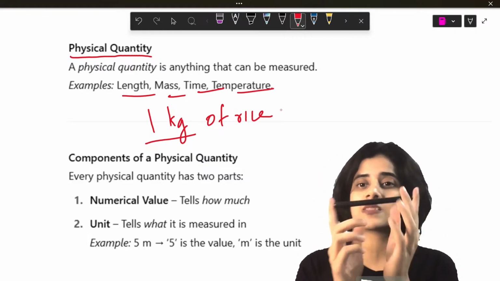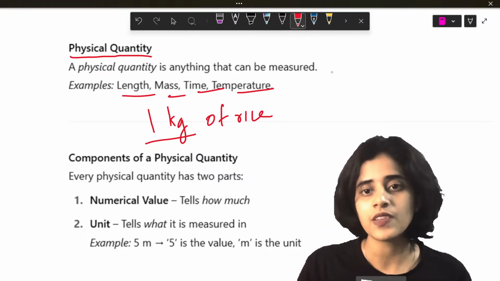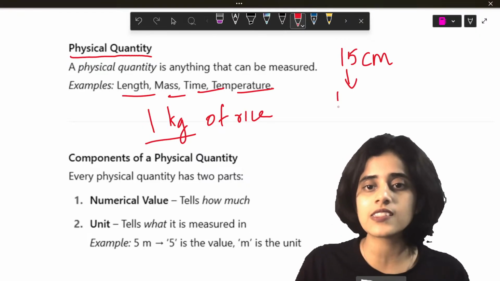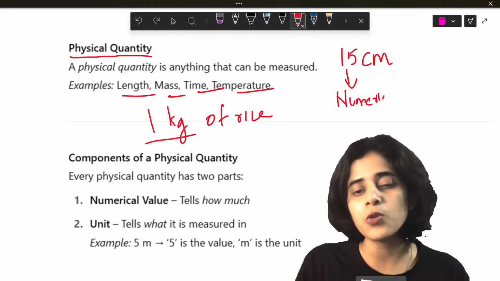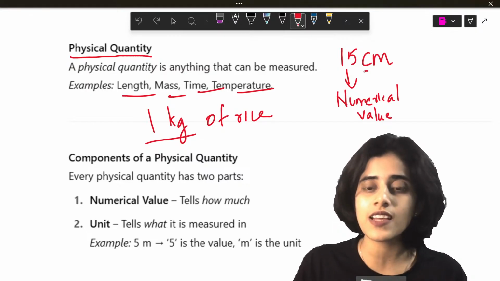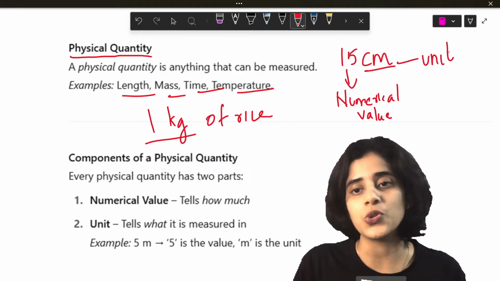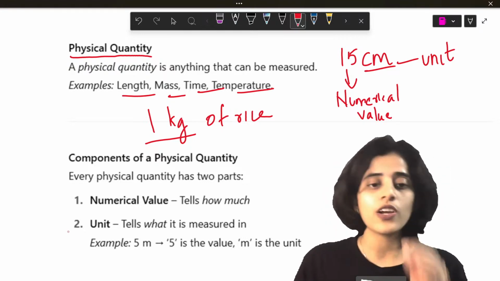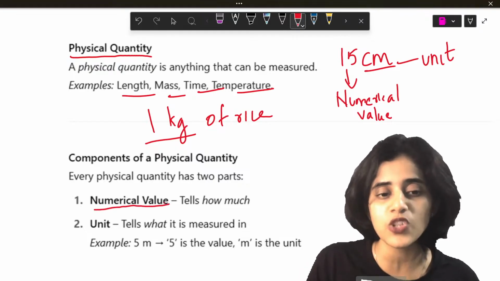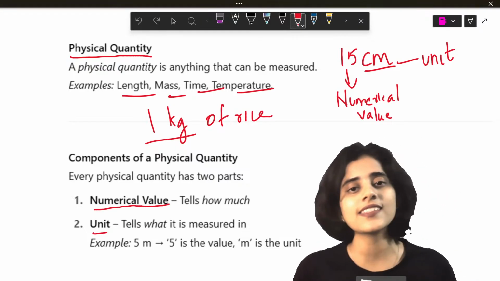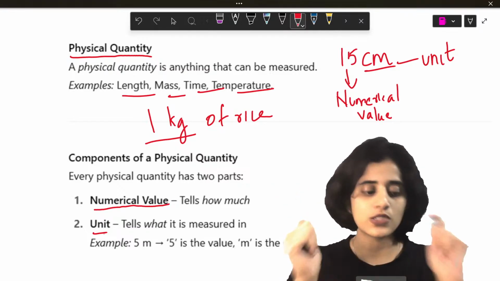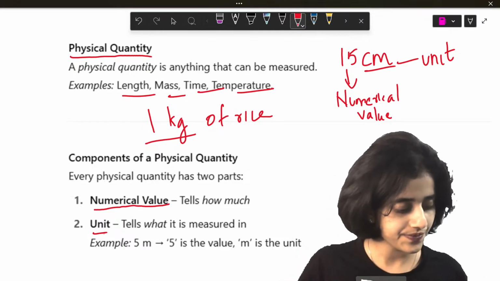Now, if I say this pen is 15 centimeters long, so 15 is the numerical value, and centimeter is the unit. So if you look at a physical quantity, it has two parts. The first part is the numerical value. The second part is its unit. That's about physical quantity.